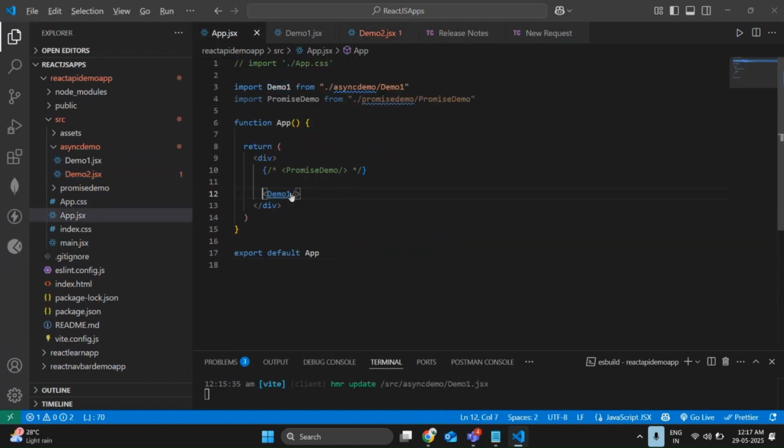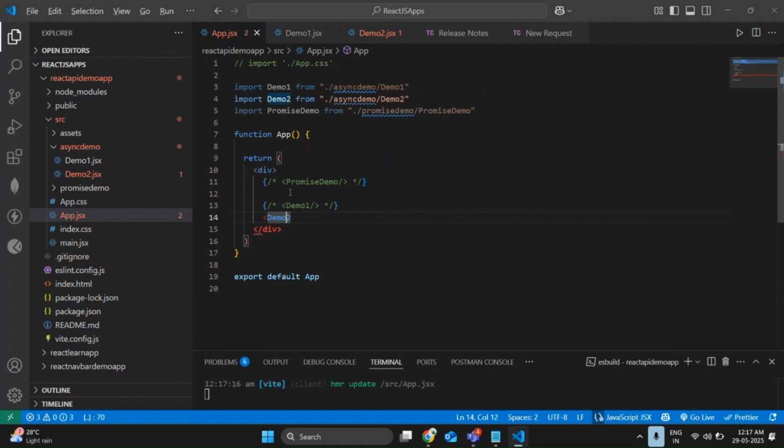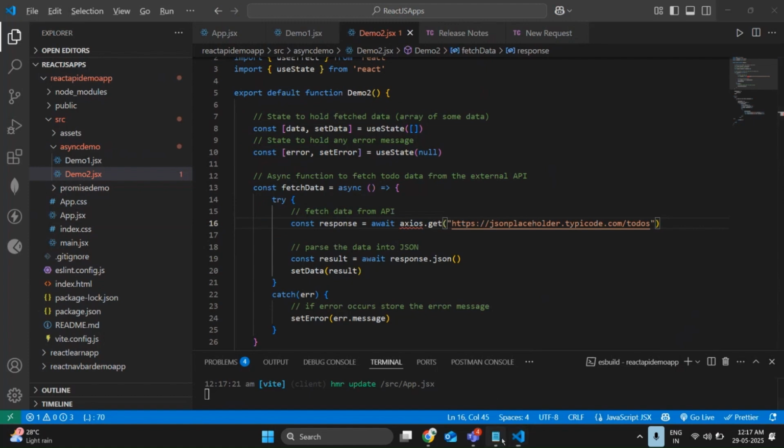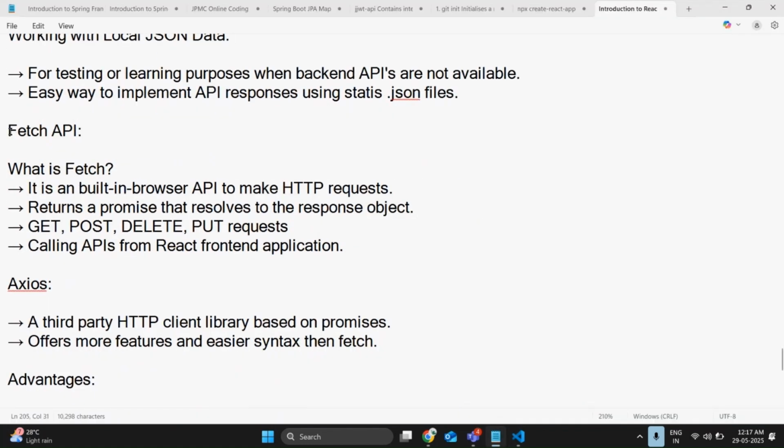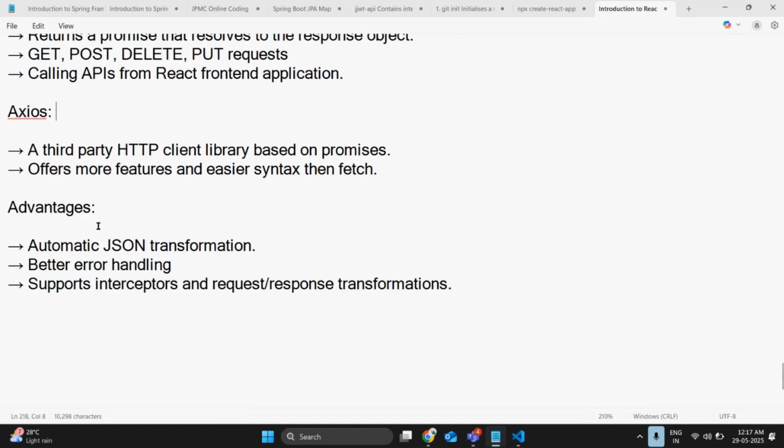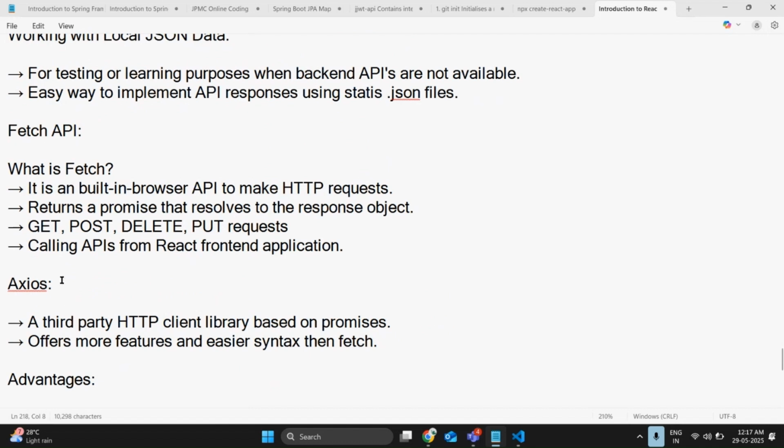We are done with the fetch API. I'm going to show you how to fetch the same data using Axios. Now I'm going to show the same output using Axios. You can use Axios or fetch on your own, but using Axios we have some better advantages. Instead of fetch we can also go with Axios. You can use anything you wish.